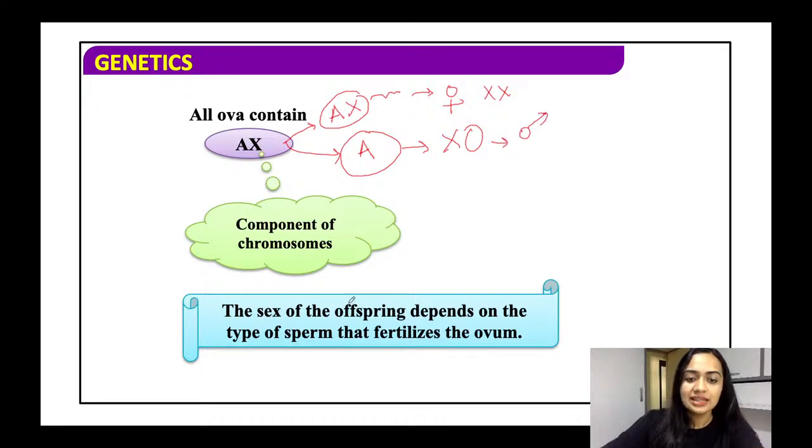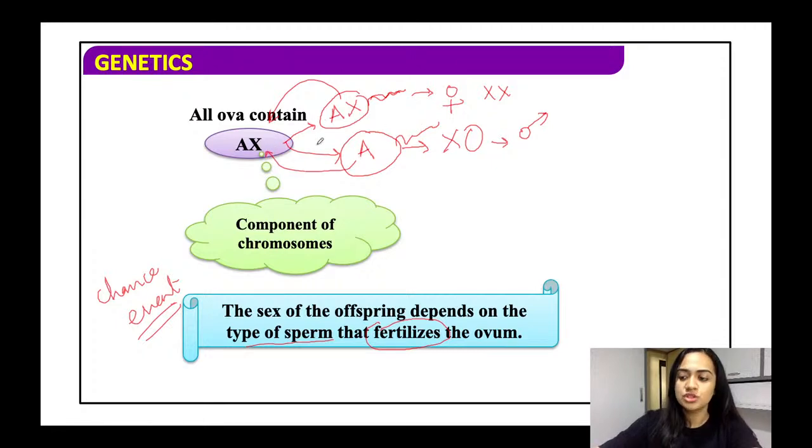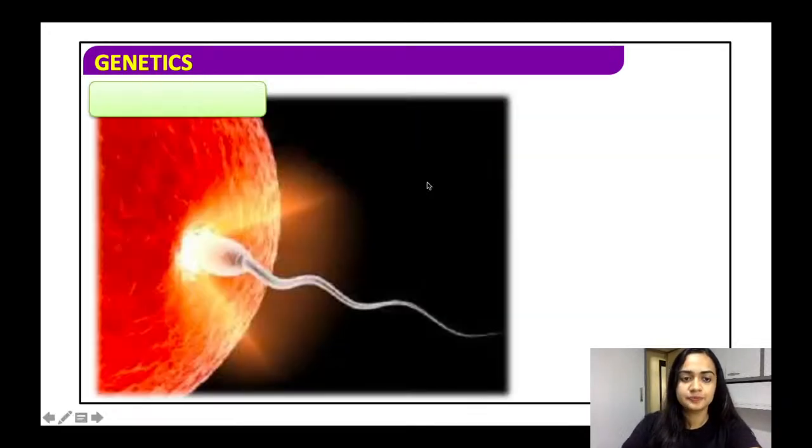So the sex of the offspring depends on the type of sperm that fertilizes the ovum. Basically it is a chance event: whichever sperm fertilizes the ovum first will determine its sex. If AX fertilizes first, it is a female; if A fertilizes first, it is a male.